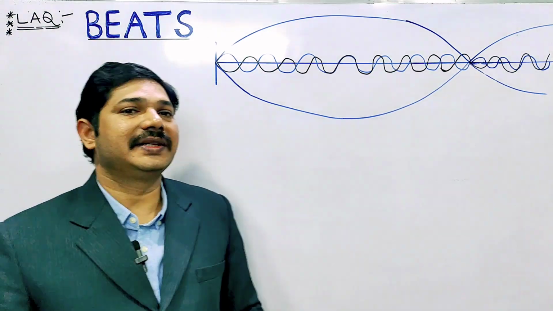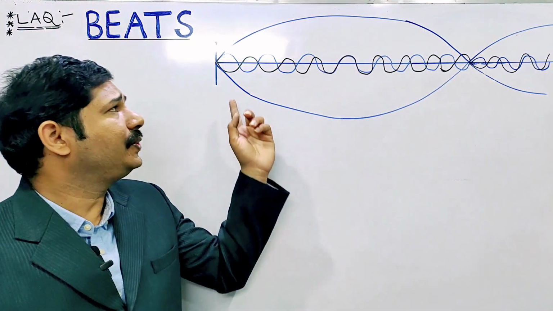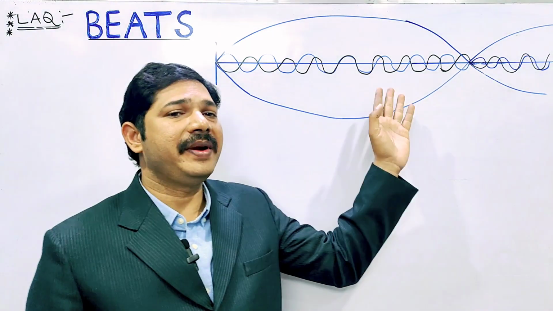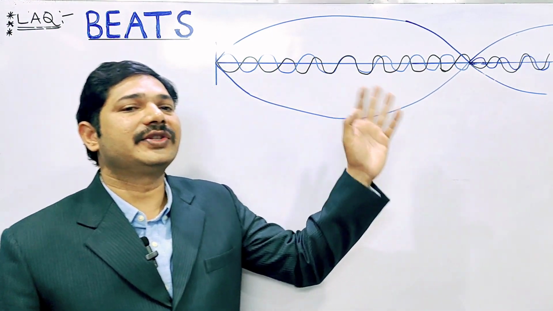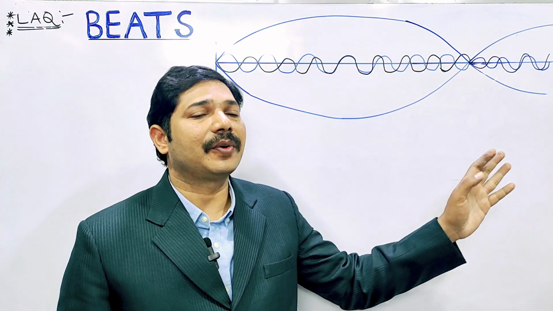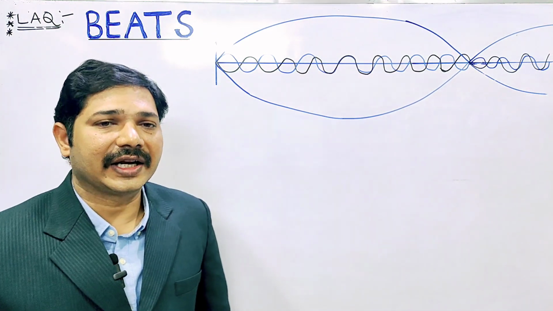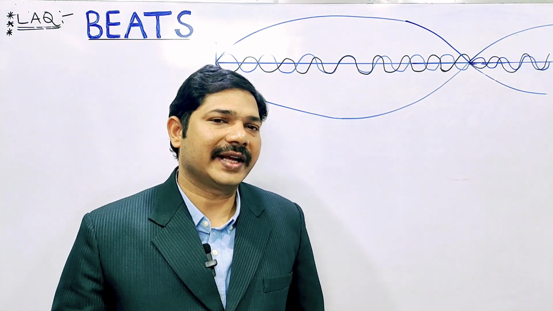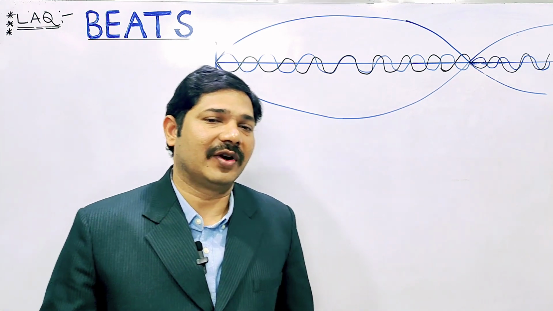The definition of beats: when two waves of slightly different frequencies move in the same medium, in the same direction, and they superimpose, waxing and waning sounds are produced at regular intervals of time. This phenomenon is called beats. One waxing and one waning produces one beat.